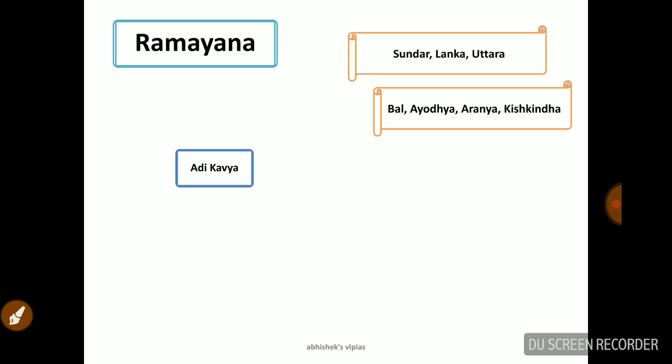That means Rama as a small child. Then he moves to Ayodhya, so Ayodhya kanda. Then he moves to the forest, Aranya kanda. Then he moved to Sugriva, that means Kishkinda kanda. After that he goes for Sundara kanda. Then the war is there in Yuddha kanda, and coming back and living happily, Uttara kanda. So that is simply the Mahakavya Ramayana.